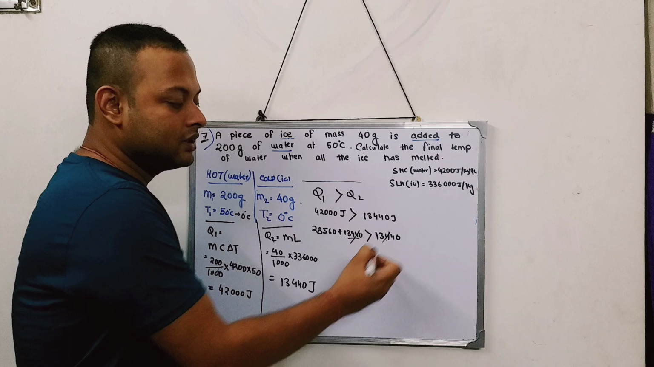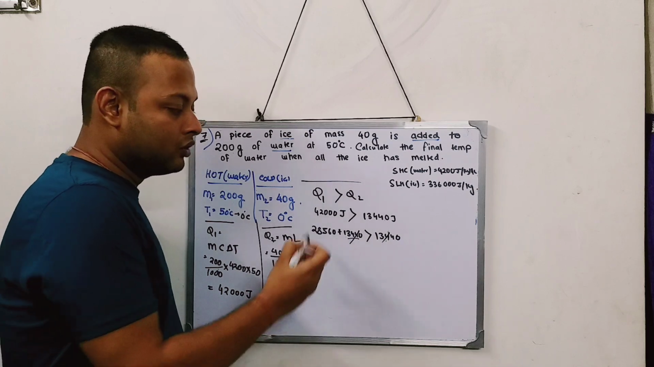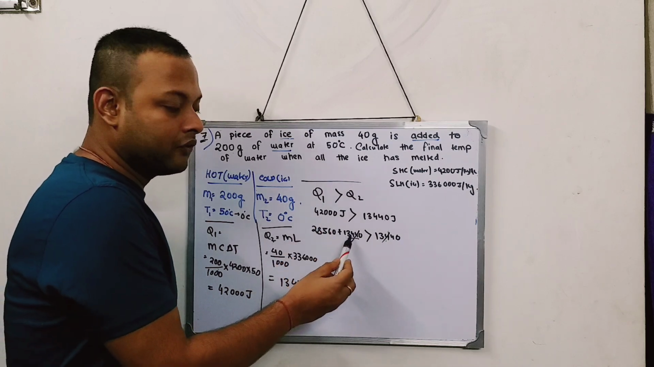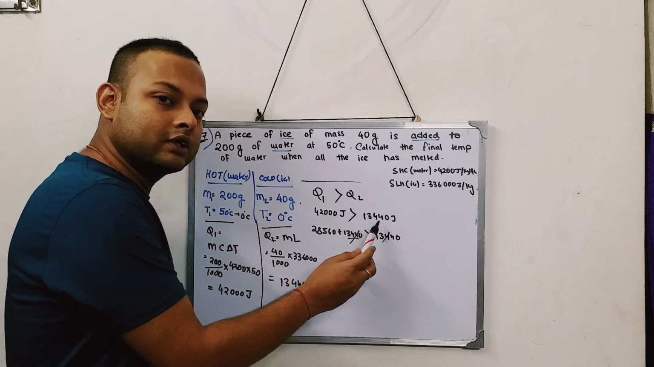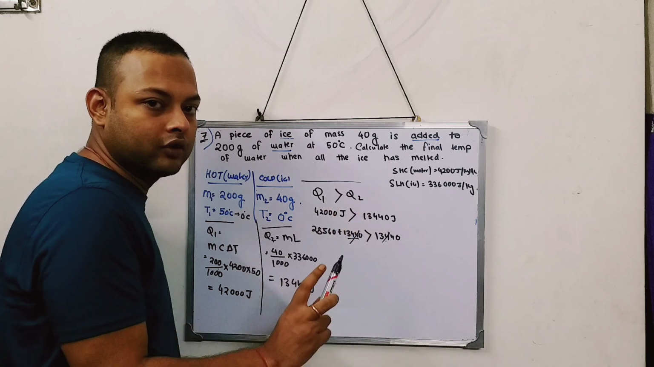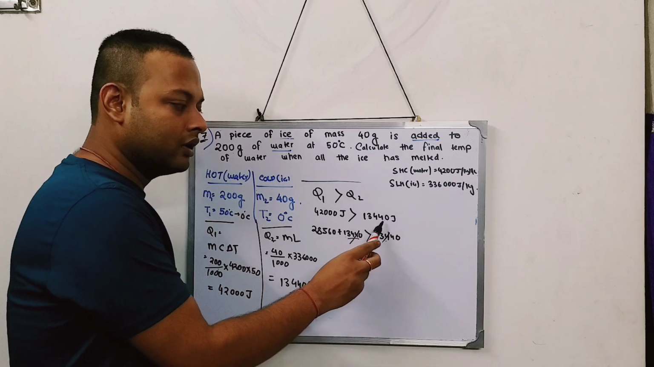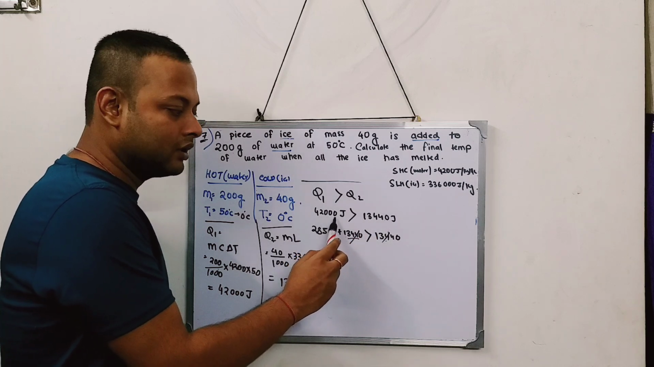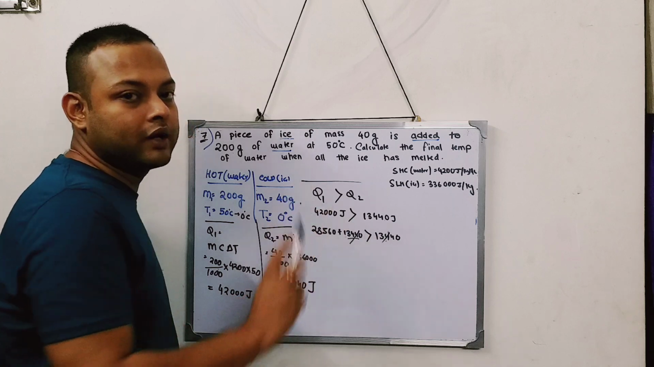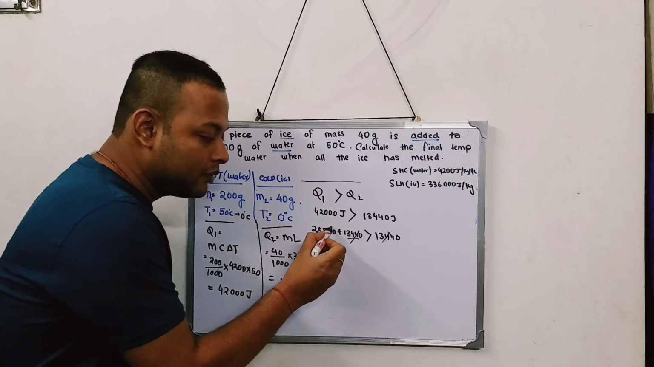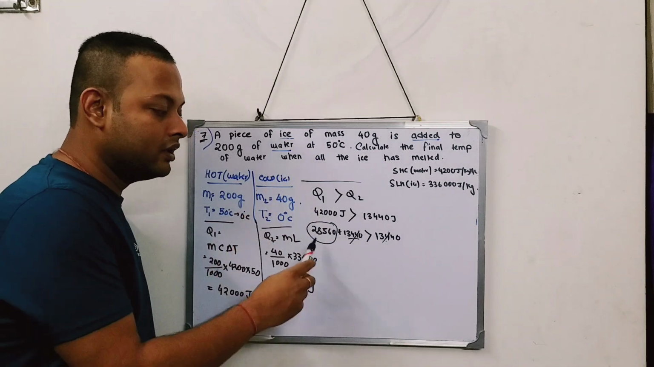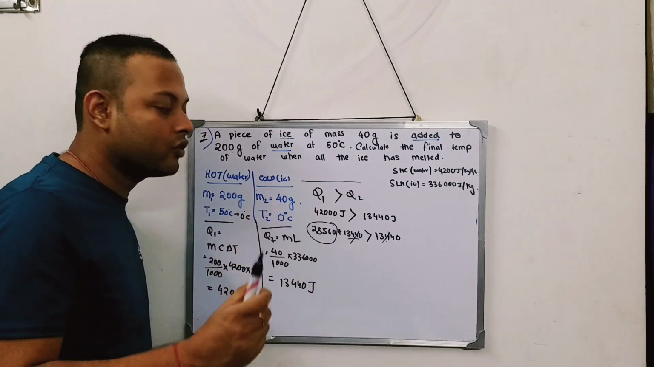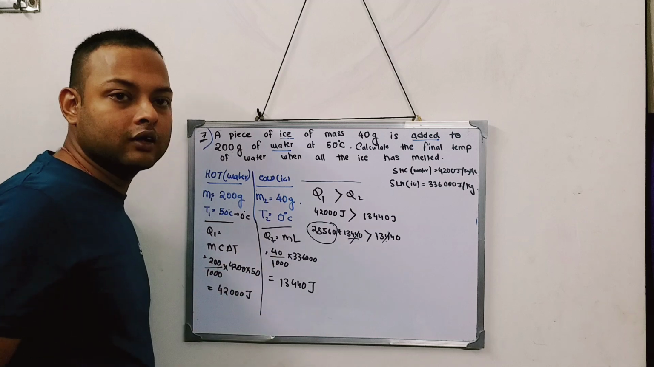So this and this get cancelled. So out of 42,000, 13,440 will be utilized to melt the ice. Why? Because the ice requires this much heat, 13,440 joule. Then comes this part, the leftover heat. This leftover heat, that is 28,560, will do what?